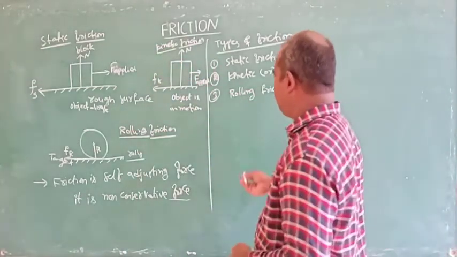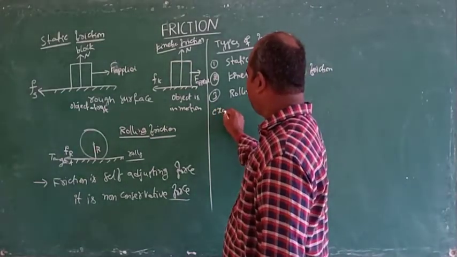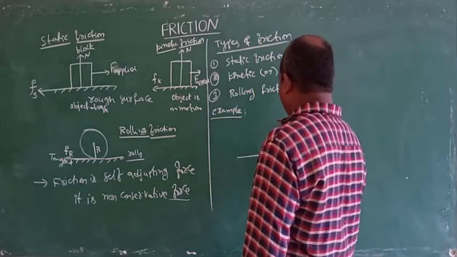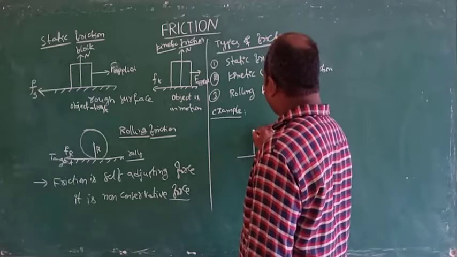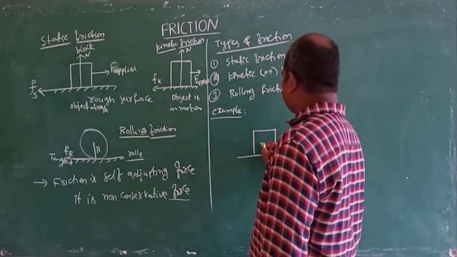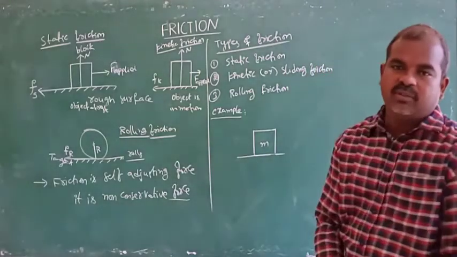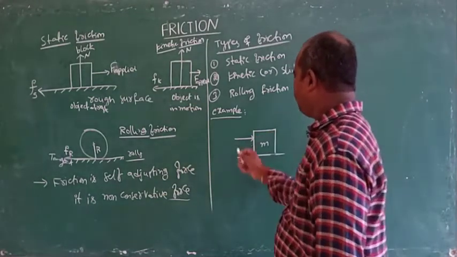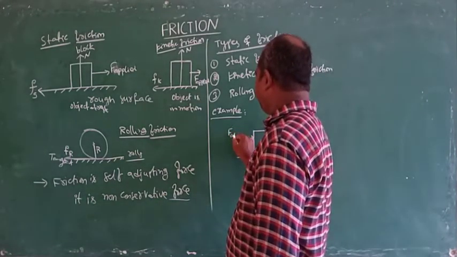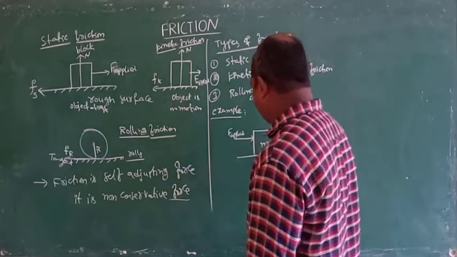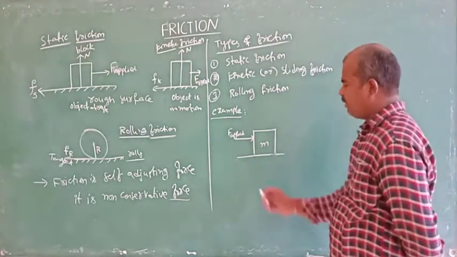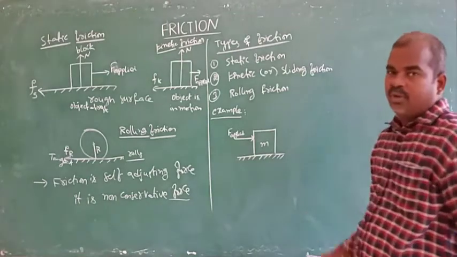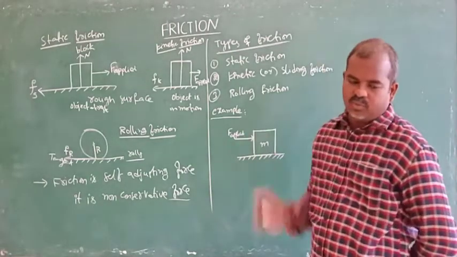Now we can see an example problem. An object of mass m is placed on a rough surface, and some force is applied on this object. The object is at rest, it does not move.